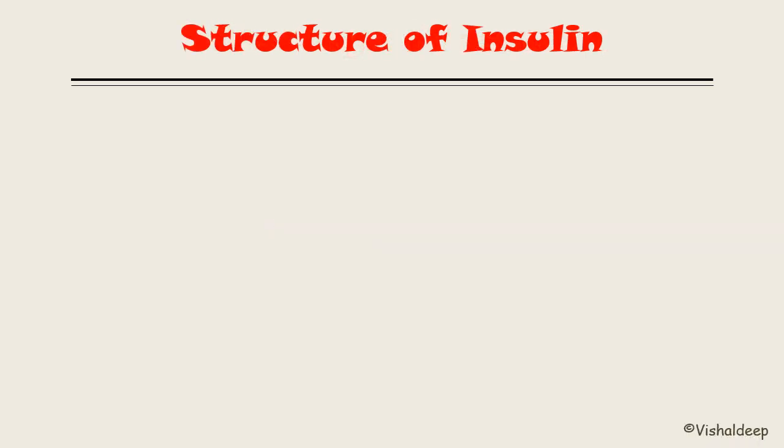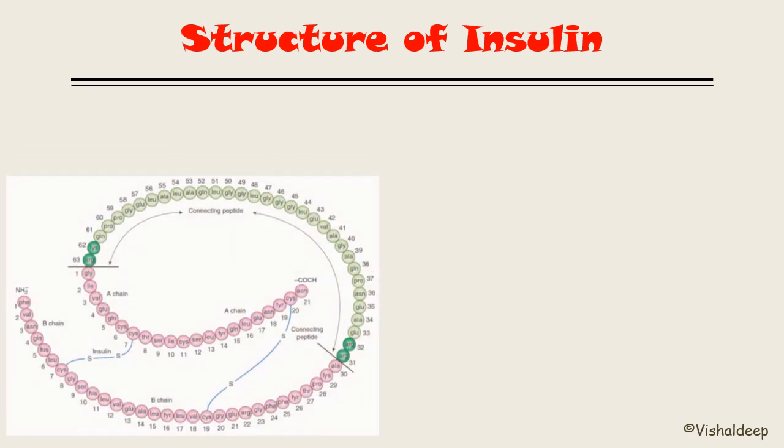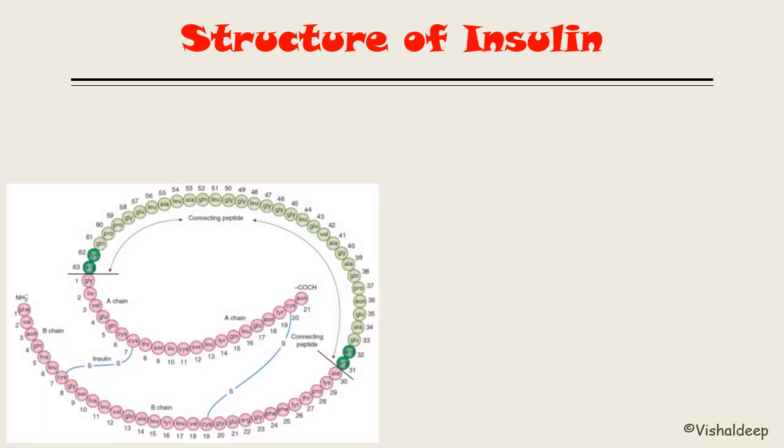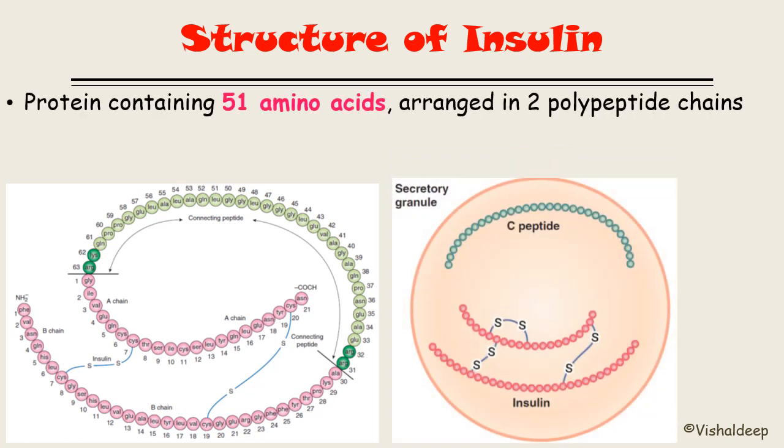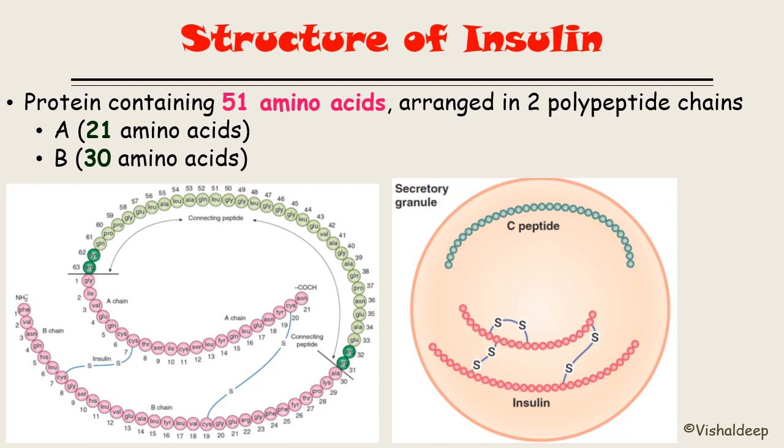Now the structure of insulin. Insulin is a protein hormone or polypeptide hormone having a 51 amino acid sequence, arranged in two rows. See over here, the red colored rows of insulin. One is known as the A chain, another is known as the B chain. Both chains are joined by a disulfide bond. The A chain is made up of 21 amino acids, and the remaining B chain is made up of 30 amino acids.